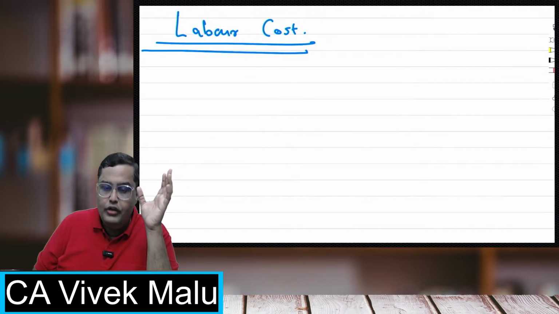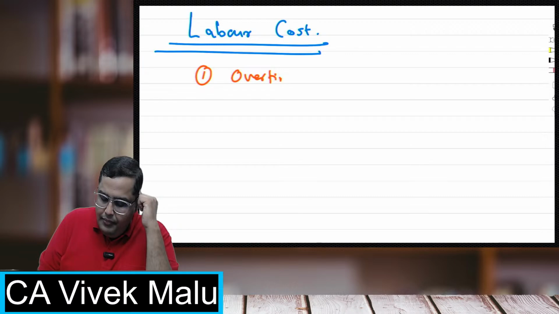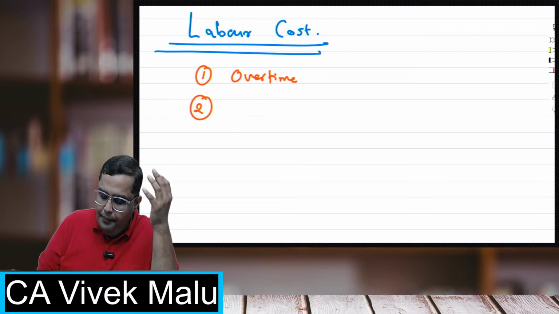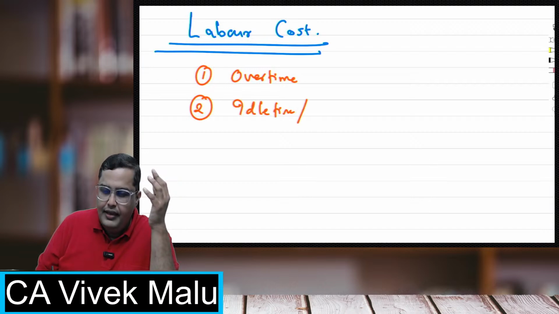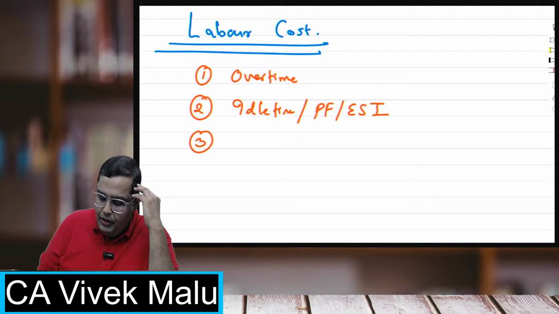Now, in this particular chapter, there are some concepts we are going to see. One is overtime. There's idle time also, but idle time is very easy. First we'll see overtime, and second, what all we'll be paying them: idle time, and then PF, ESI, all that stuff. Overtime is something important. Then you have systems of wages payment.